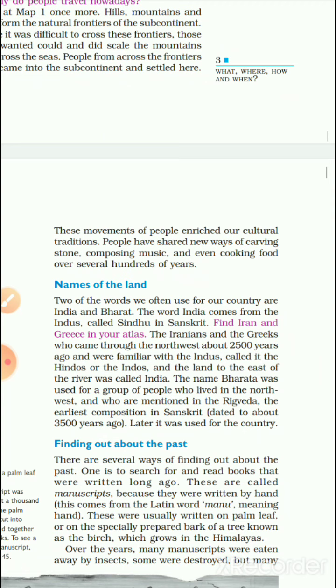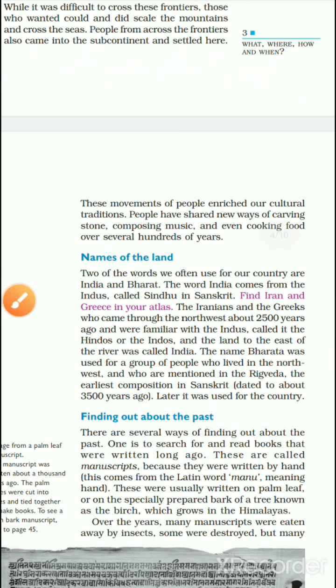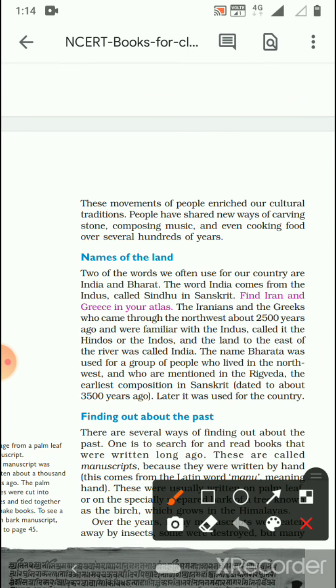The name Bharat was used for a group of people who lived in the northwest and who were mentioned in the Rig Veda, the earliest composition in Sanskrit, dated to about 3500 years ago. Later, it was used for the country. So you should know this names of the land section, which is very important from the exam point of view. Two of the words we often use for our country are India and Bharat. The word India comes from the Indus, called Sindhu in Sanskrit. So you should point out this section.